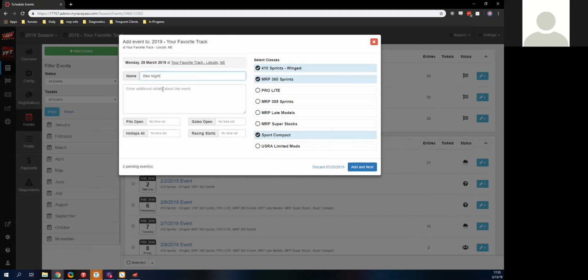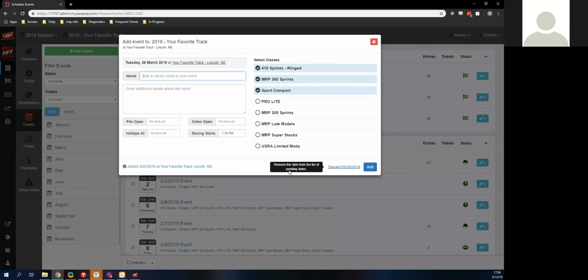We also can add in additional details, add in when pits open, gates open, hot laps, and when racing starts. I'll say it starts at 7:35. We'll hit next, and it's going to save a lot of this for me. So it's going to try to save as much time as possible. So if I had my weekly racers or these events, we have that. We're just able to add that event and details here.